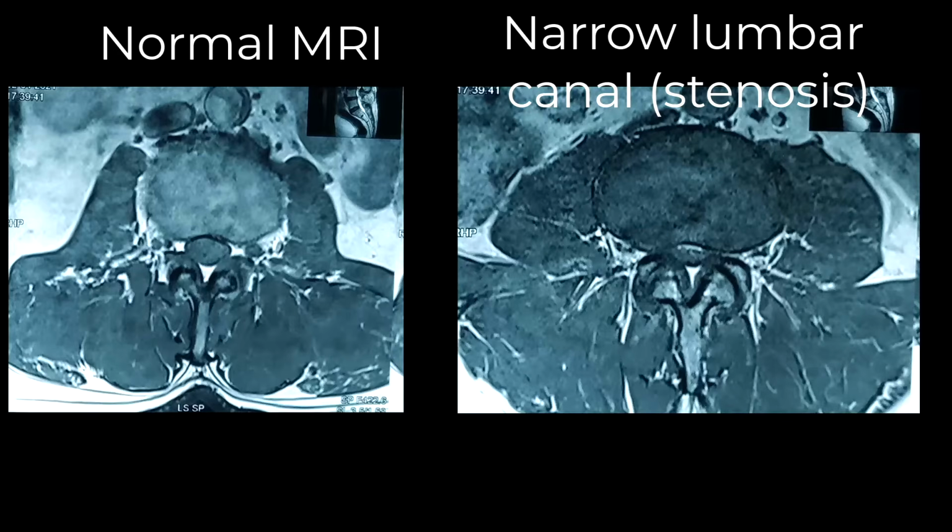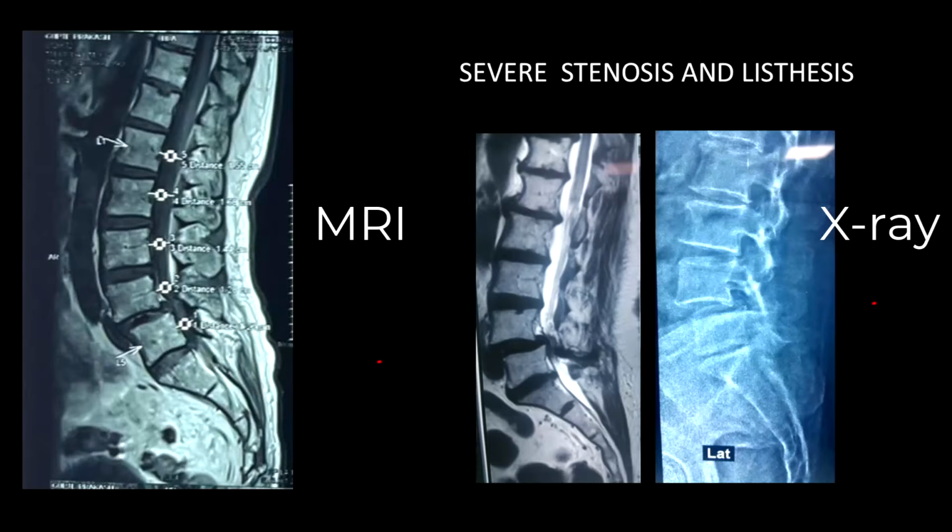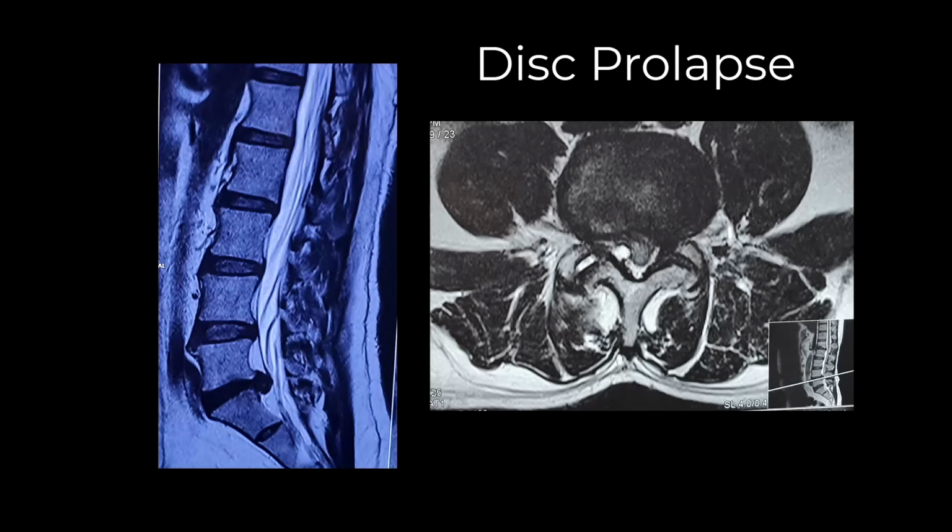Now you look at this MRI. I will keep the normal MRI picture on the left hand side. I will not remove it. So here you see the vertebrae, and here you see that there is deposition of calcium, and one vertebra has slipped a bit on the lower vertebra. You can see it here. This is called spondylolisthesis, and there is a disc prolapse. Can you see this bulge? This is a disc prolapse. Yes, yes. And behind this, there is calcium deposition.